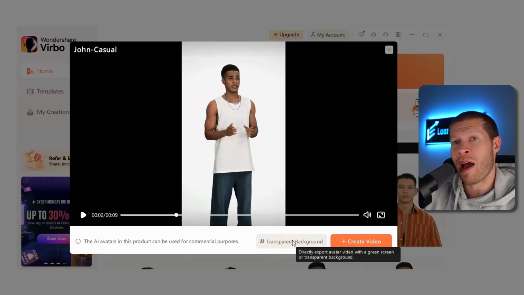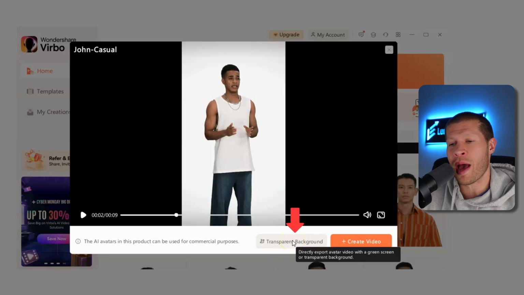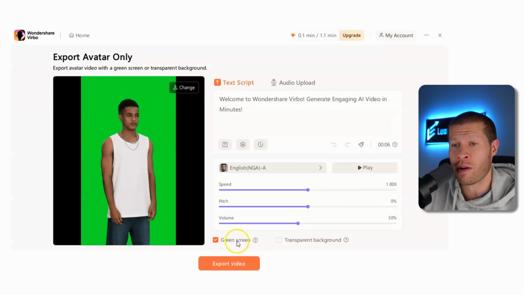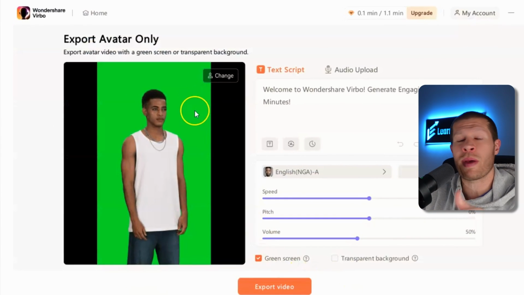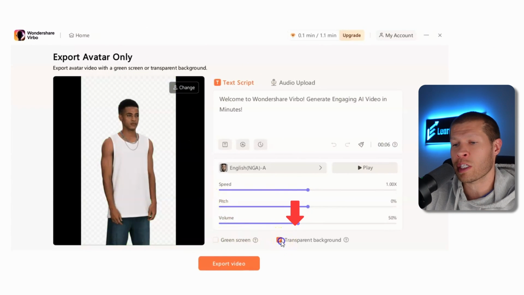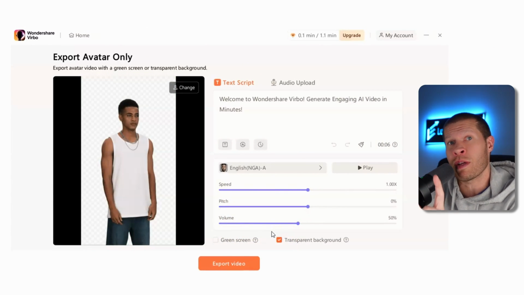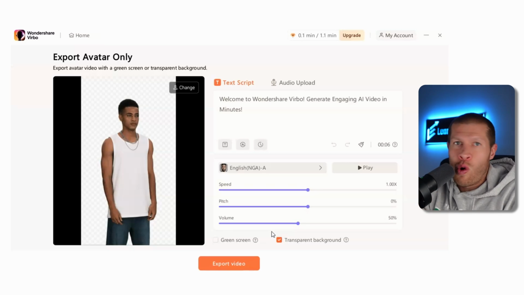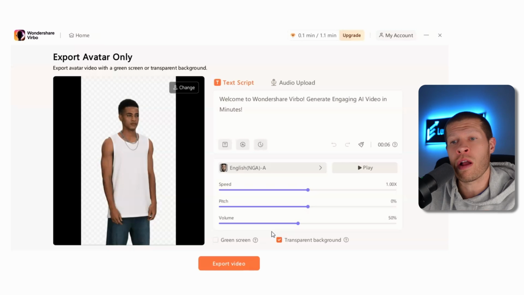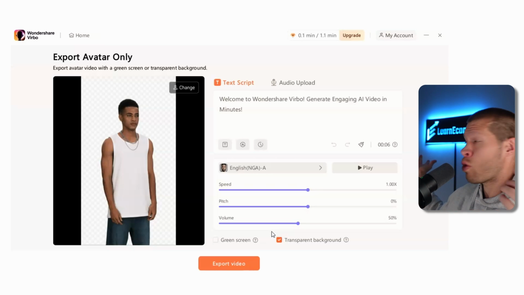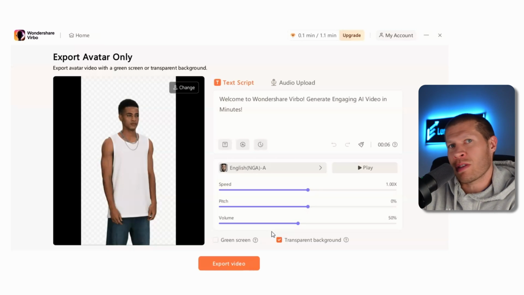So you can pick the actual avatar and sort through them all. If you want to turn the background transparent, you just select transparent background, and then it will either go to a green screen, depending on how you want to edit it, or you can go transparent background and then just overlay him, because he will be a transparent PNG image video over whatever background you want, right? So download some random background, overlay him over top in an editing software, and boom, now you have an entirely new backdrop that looks cool, but he's not actually there. You just made him transparent and then overlaid him on top of something else. It's a very cool feature, and I highly recommend that you do it that way, all right?